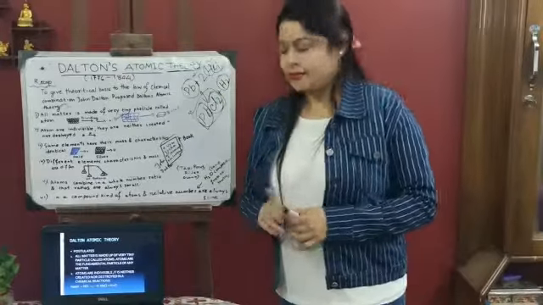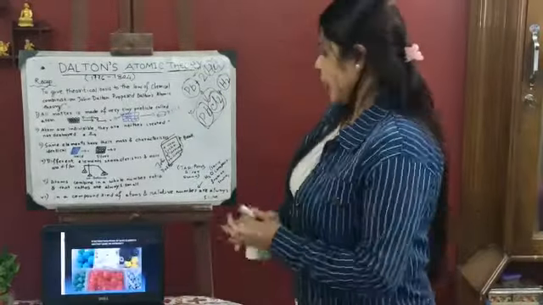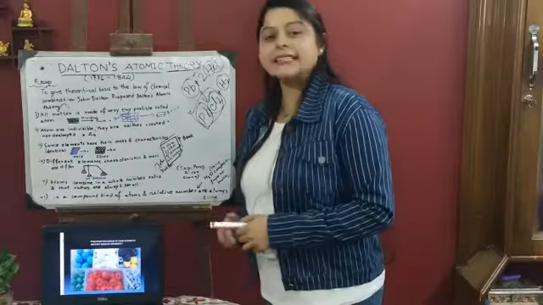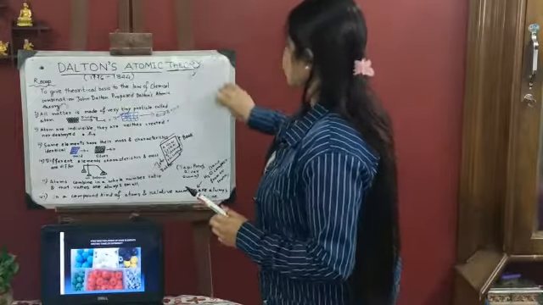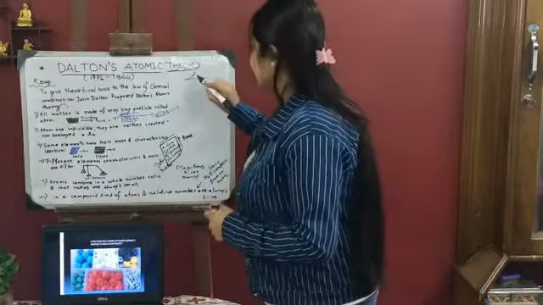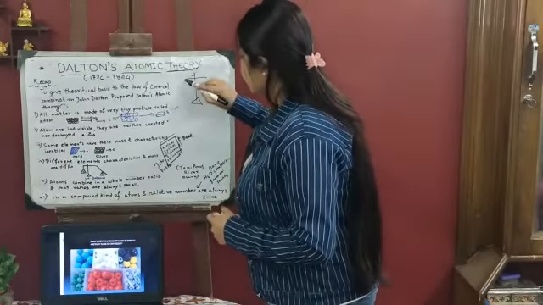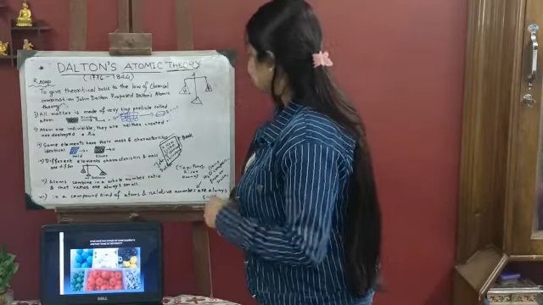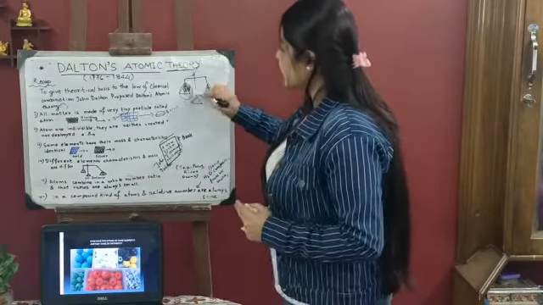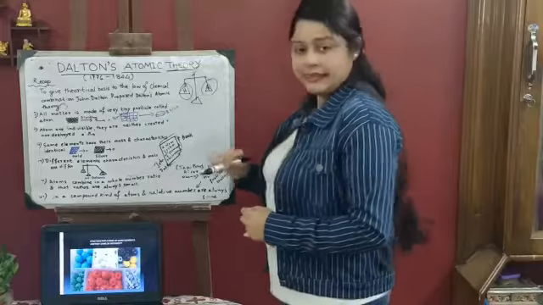So let's see, if we take two atoms of the same element, are they the same or different? Let's take a weight balance. If we take hydrogen in one and hydrogen in the other, we will see that they are the same by their mass and characteristics.